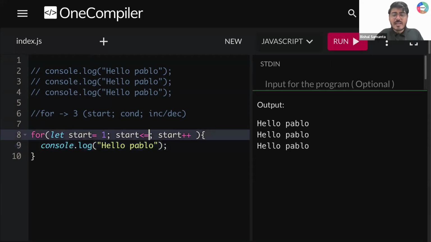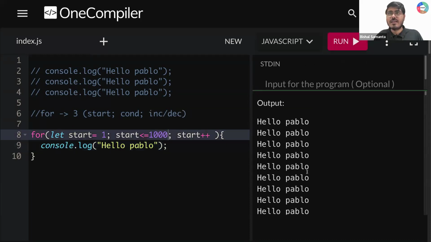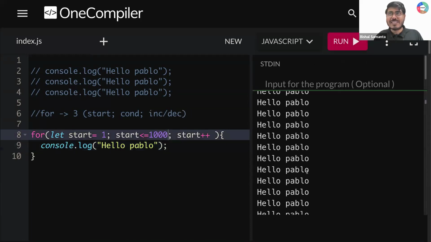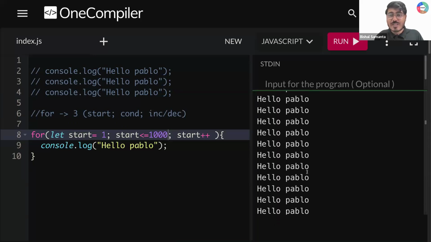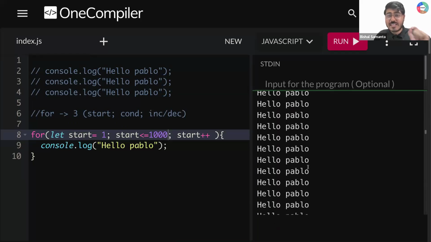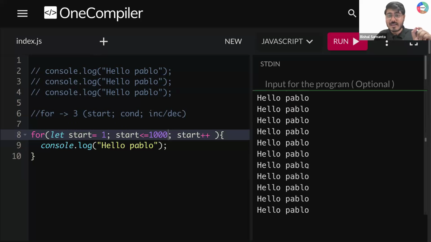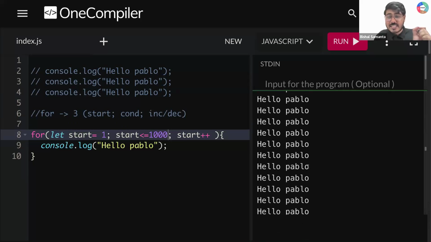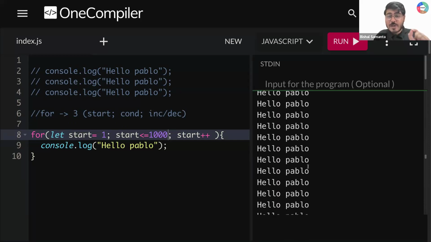I'm writing here 1000. How many times is it there, guys? You can count it. So I'm scrolling it down. It is printed 1000 times, guys. Can you imagine? I need all of your wow moment here. You all understand the power, guys. So 1000 times I am able to print here.